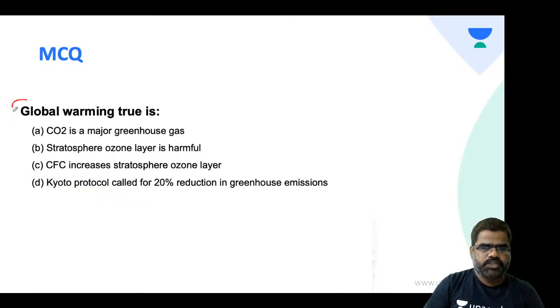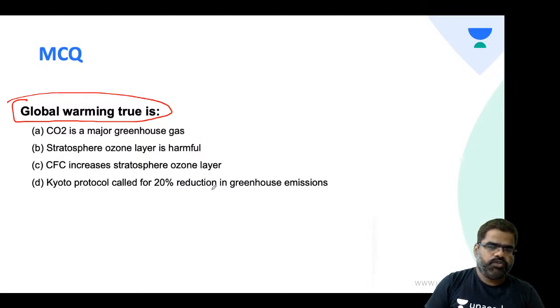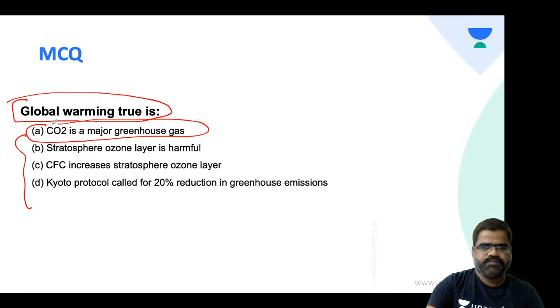Let's take the next question. Global warming: what is true? CO2 is a major greenhouse gas; stratospheric ozone layer is harmful; CFC increases; Kyoto Protocol calls for 20% reduction in greenhouse gases. Try this. Yes, absolutely right, Sai Prasad. CO2 is a major greenhouse gas.